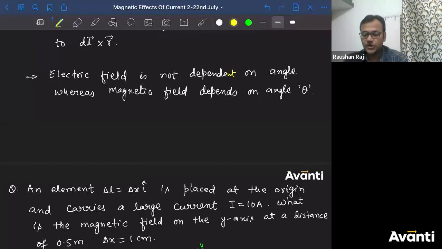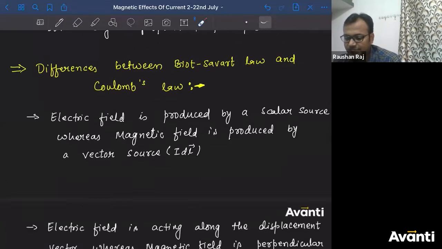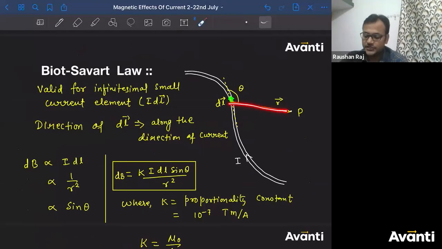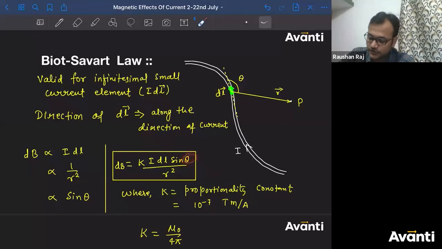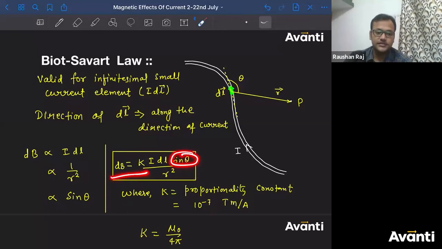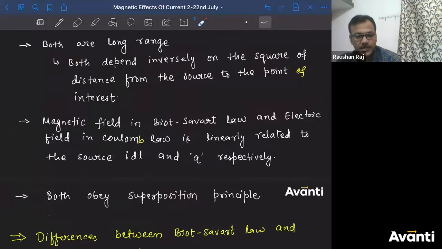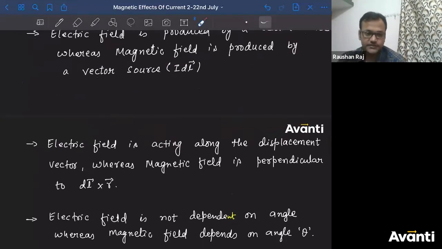If you change the angle, as we have understood here, the magnetic field will change. As you can see in the equation, if you change the angle, theta will change, so sin theta will change, so the dB value will change. All right, guys, so these are the important 3 similarities and 3 differences.